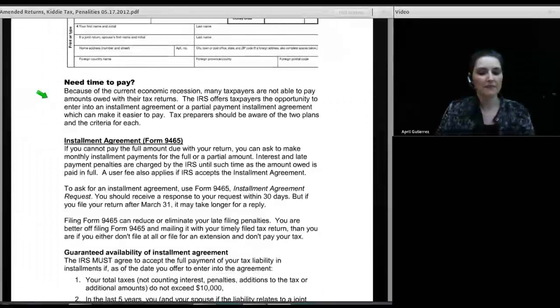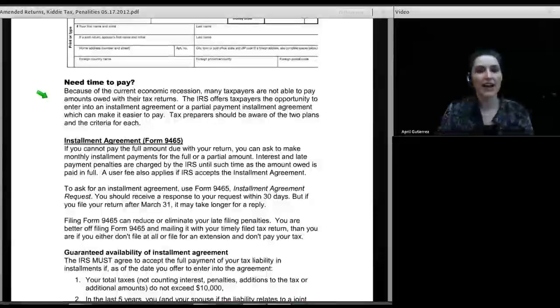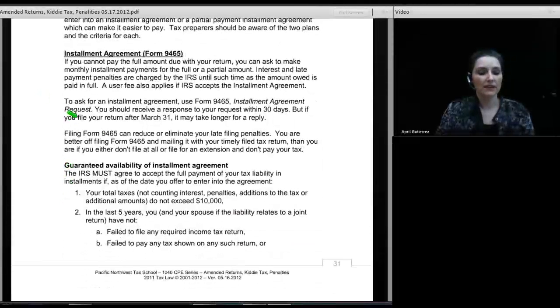Need time to pay? Well, because of the current economic recession, there's a lot of taxpayers out there who cannot afford to pay. And so there are a number of procedures in play, none of which are actually new, but maybe the conversations we're having about them are more frequent. The first one has been around for ages. That's the Installment Agreement Form 9465.